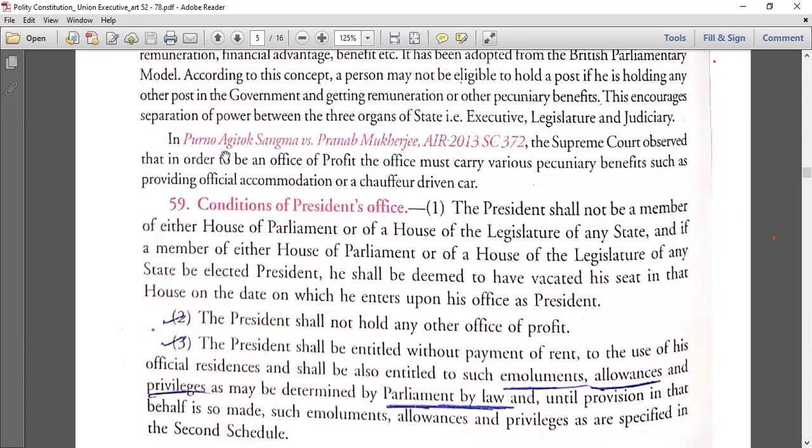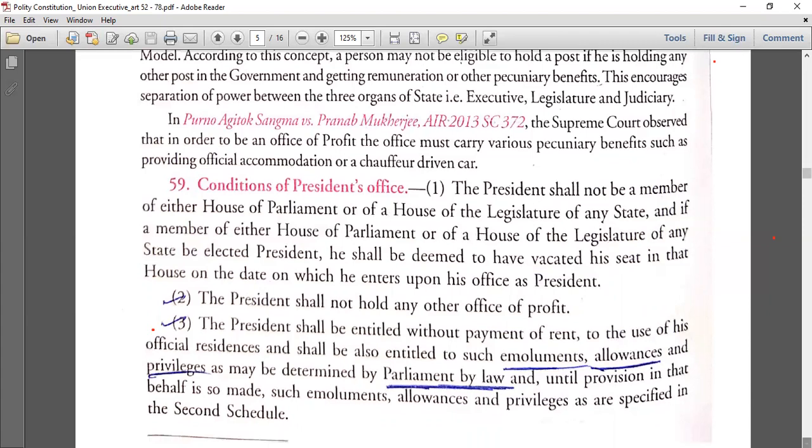Same thing the Supreme Court has also told, in the Pranab Mukherjee case and the Purno Agitok Sangma case. The Supreme Court observed that in order to be an office of profit, the office must carry various pecuniary benefits, such as providing official accommodation, any benefit it has to provide. Then only will it be defined as office of profit, the Supreme Court said. Office of profit is a separate topic which we will cover once we reach that article.